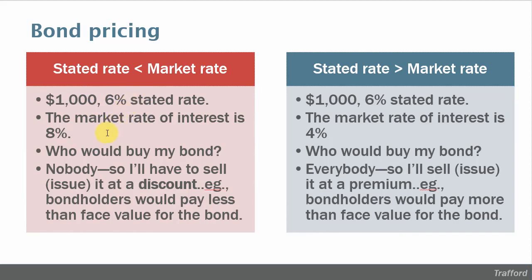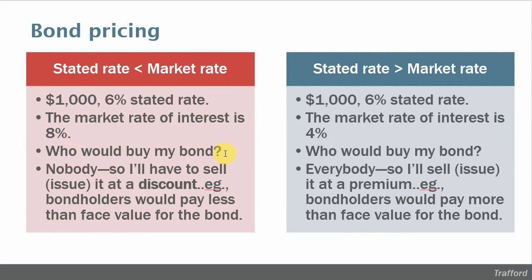Here we're going to assume that the market rate when the bond actually got issued for a bond of this risk is actually 8%. So this bond is only paying 6% interest on this $1,000 par value. For investments of similar risk, the bondholder could get 8%. So who's going to want to buy this bond? Nobody.